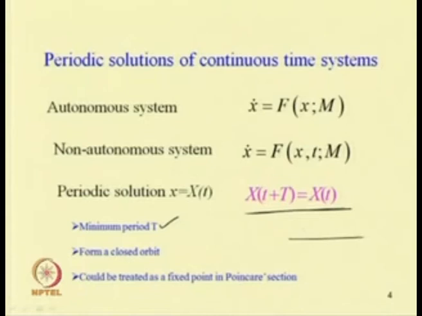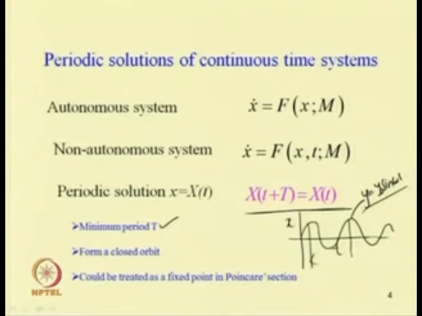For example, let us plot x versus t. Let the solution be periodic, so the solution repeats. I can write this as y equal to y0 sin omega t. If the solution repeats with time, and the frequency is omega, then the time period will be equal to 2 pi by omega.